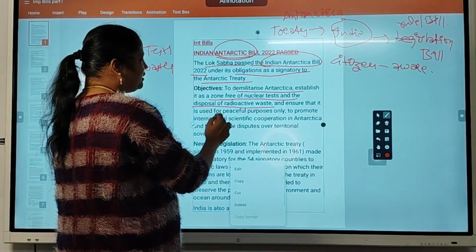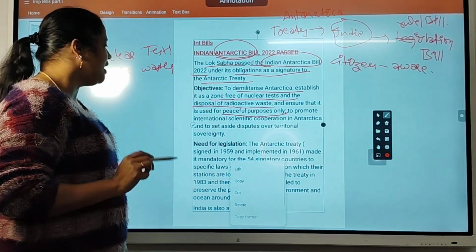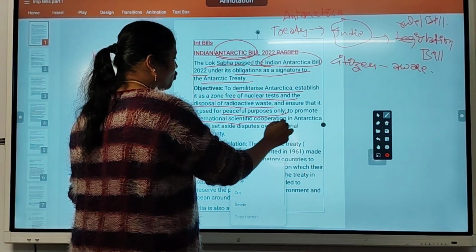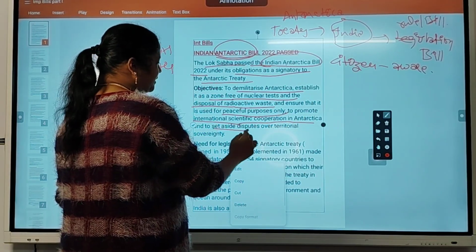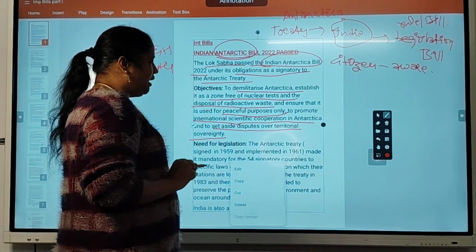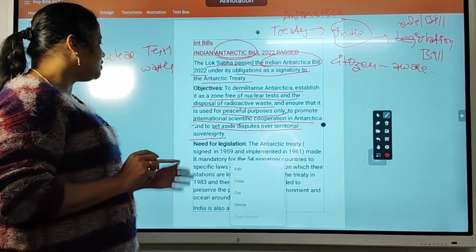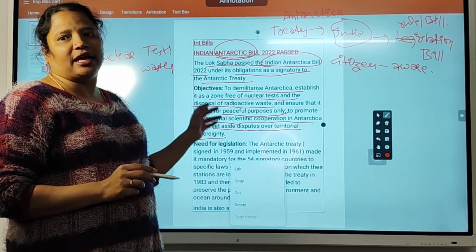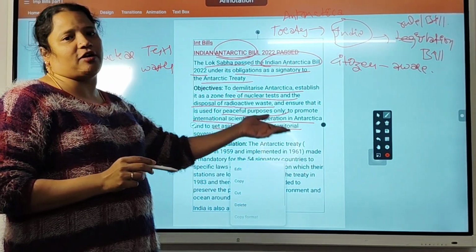It ensures that it is used for peaceful purposes only, promotes international scientific cooperation in Antarctica, and sets aside disputes over territorial sovereignty. So to maintain territorial integrity and sovereignty, that is the ambition of this bill.